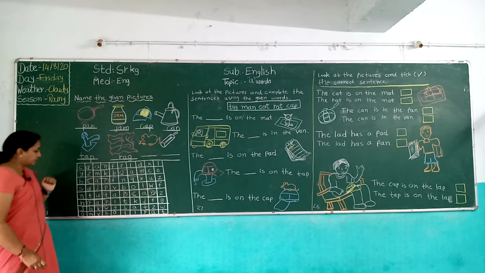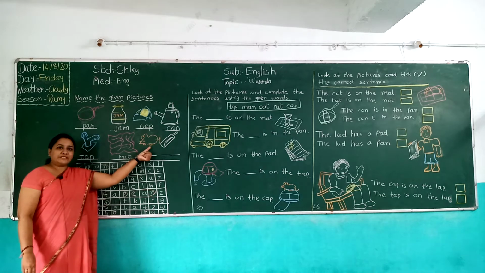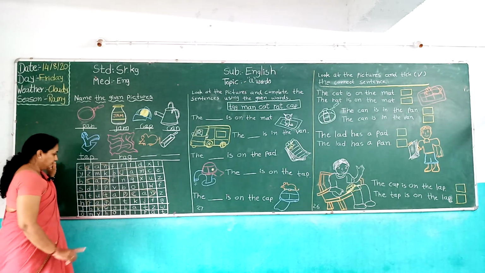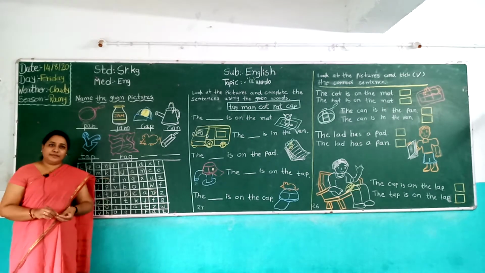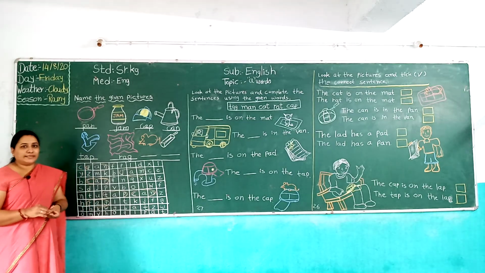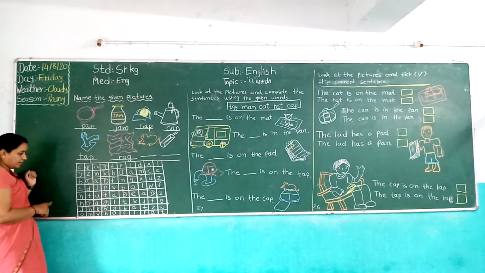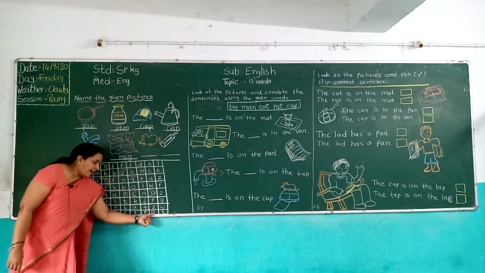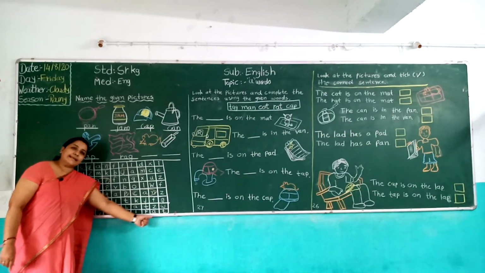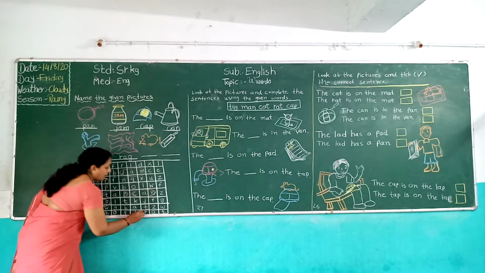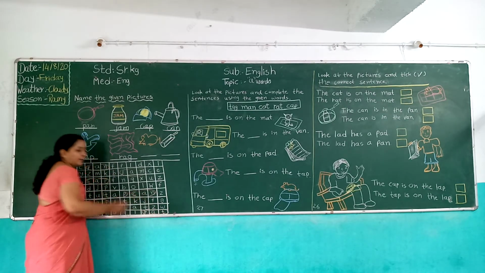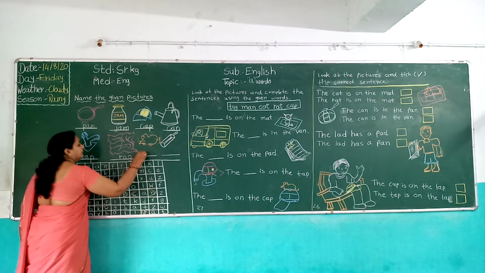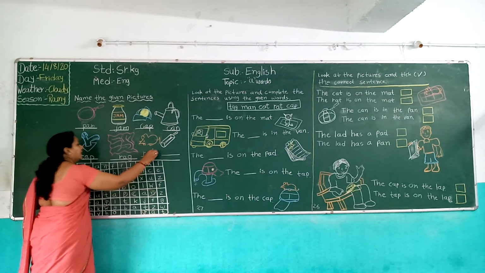Okay. Now look. Which picture is this? It's a rat picture. So what is the spelling of rat? Ra, a, t, rat. First letter is ra. Find ra. It's the last box and last line. Ra a t rat. So we write here rat.